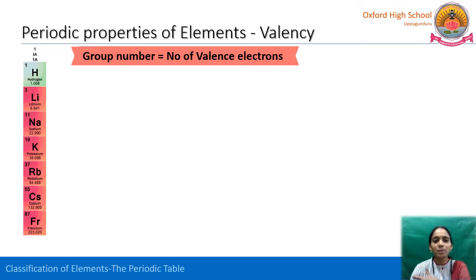We have seen the arrangement of elements in groups. Again, let us write the electronic configurations for all the elements.